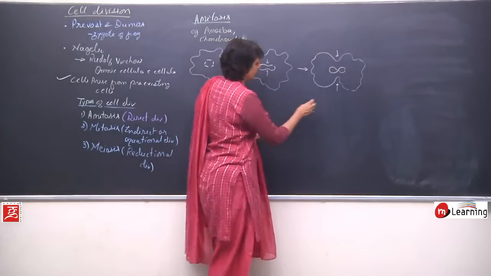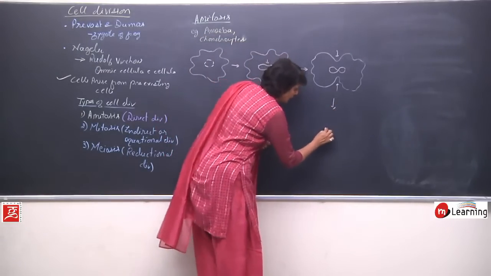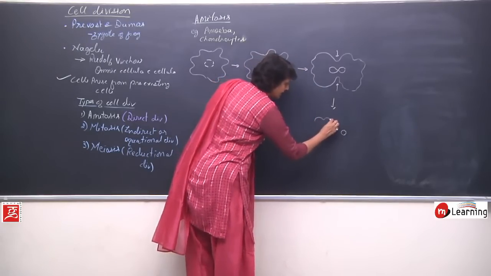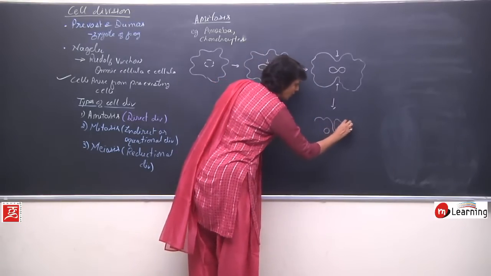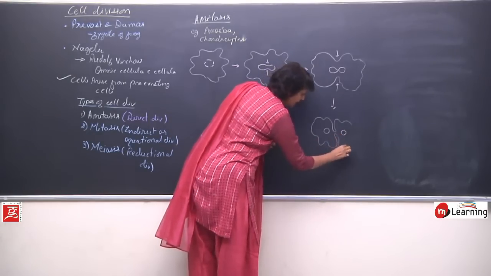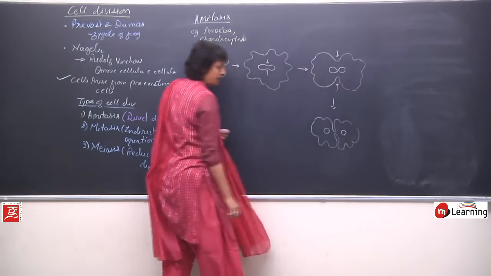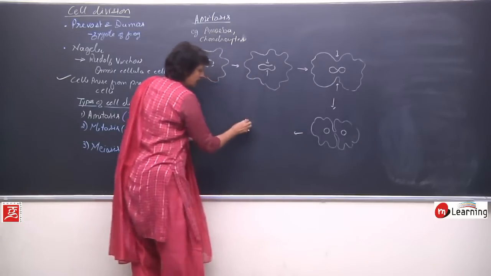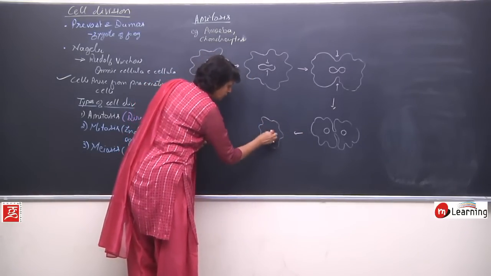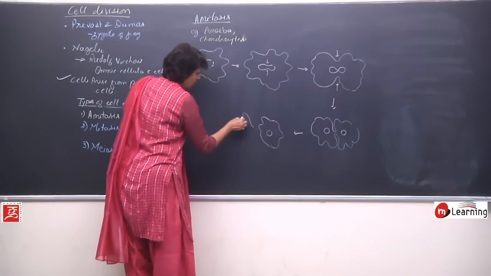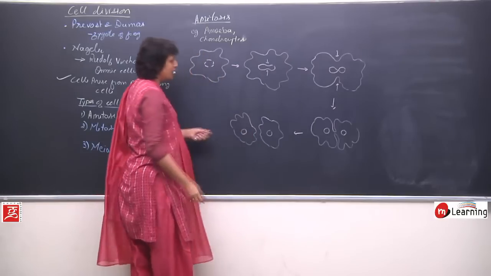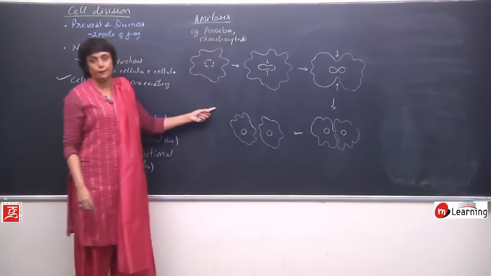After this, the two nuclei would separate, and by this time the cytoplasm is also almost divided into two parts. And after this, these two will separate, each one having its nucleus, and these two cells which are formed are known as daughter cells. In case of amoeba, they are called daughter amoebae.